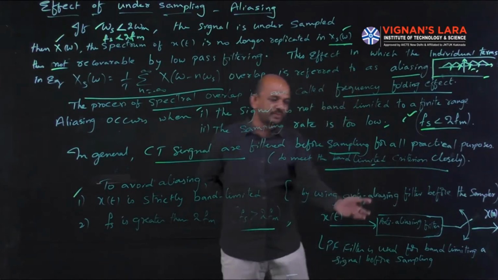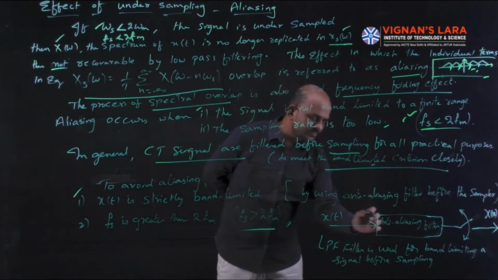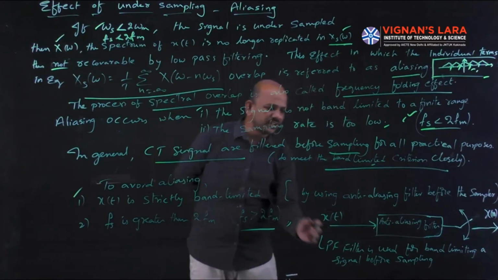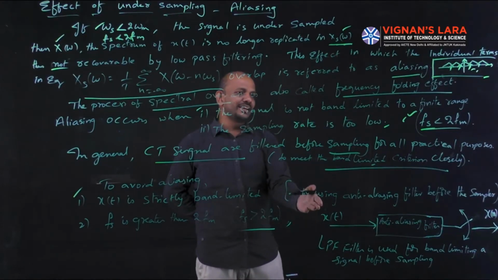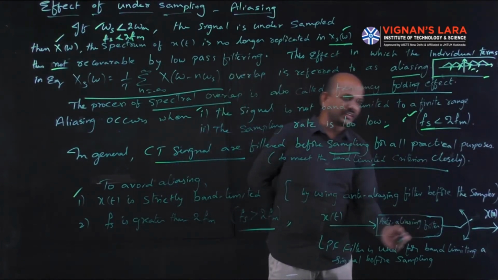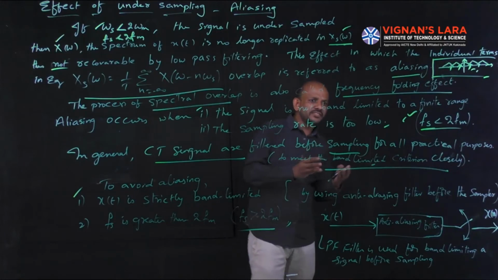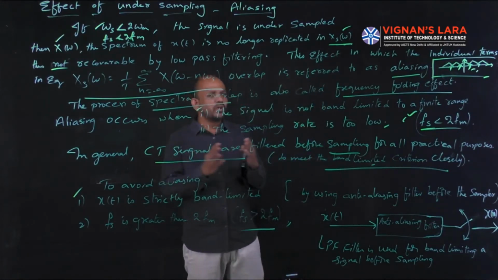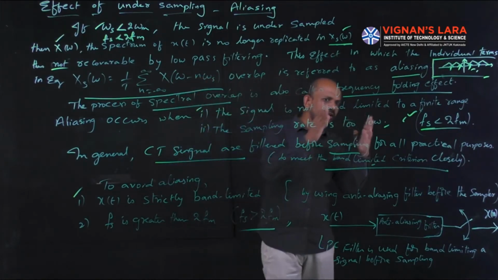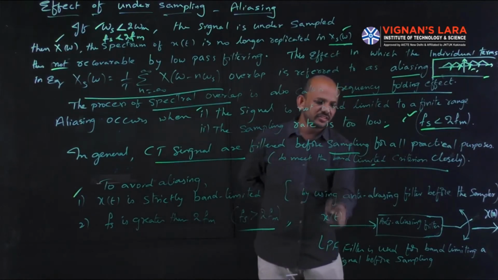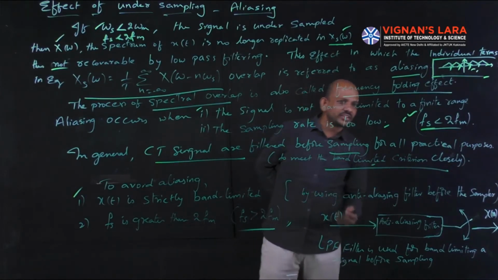I can explain this with the help of a diagram. Here there is an anti-aliasing filter. I have to give the signal x(t) to the anti-aliasing filter, then it will band limit. It will have a range of frequencies. It's simply a low pass filter. It will allow the low frequency signals and it has a sharp cutoff frequency, okay. So this x(t) is given to an anti-aliasing filter, simply a low pass filter.